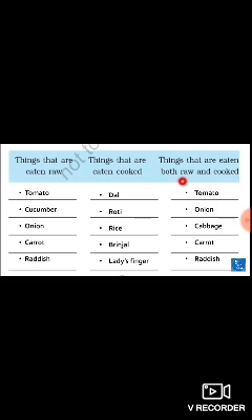So this is the table. You have to write the things that are eaten raw in the first column, things that are eaten cooked in the second column, and things that are eaten both raw and cooked in the third column. For example, things that are eaten raw: tomato, cucumber, onion. We can eat them without cooking. It means eaten as raw, right?